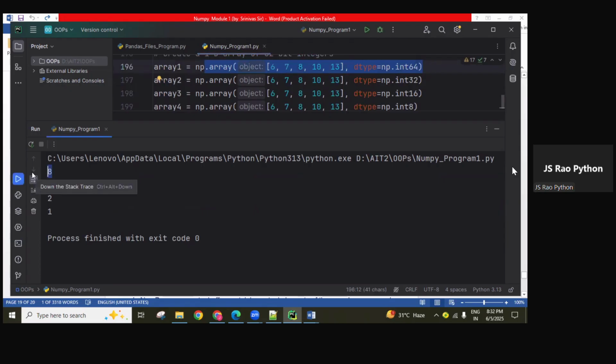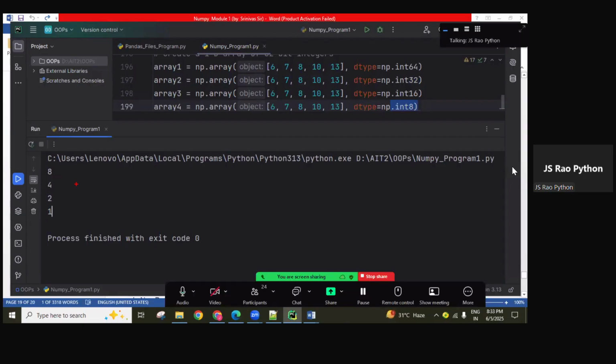See, guys, here. For int 64, how many bytes? Every element occupies 8 bytes. For int 32, 4 bytes, reducing. For int 16, 2 bytes every element. For int 8, 1 byte, every element occupying 1 byte. So remember this one. Based on this, you have to calculate.